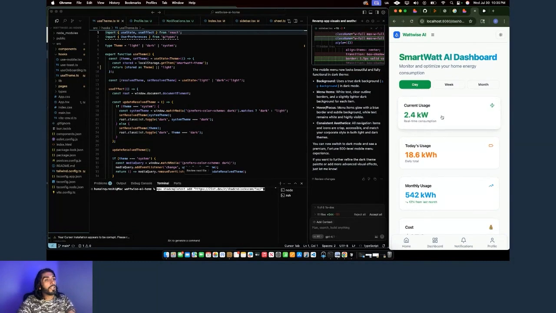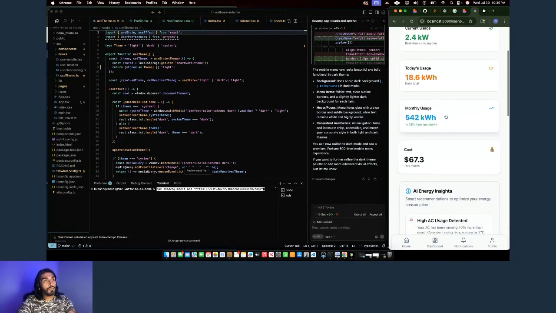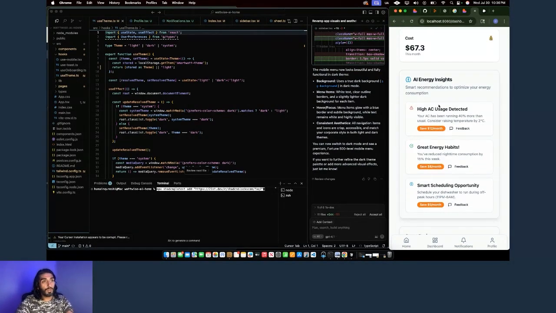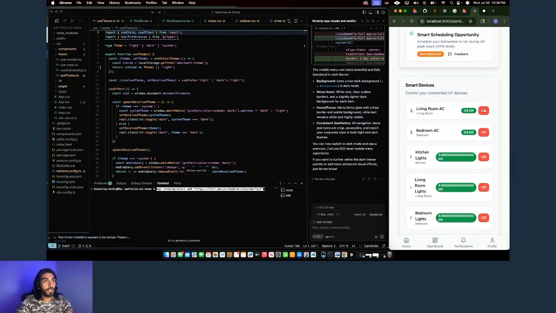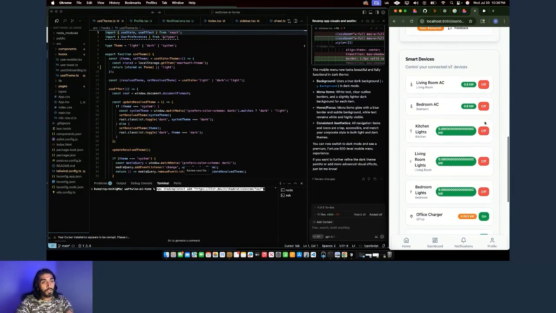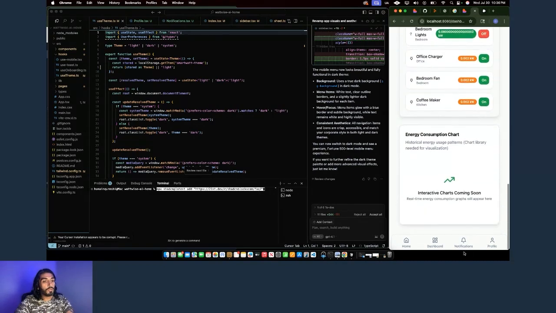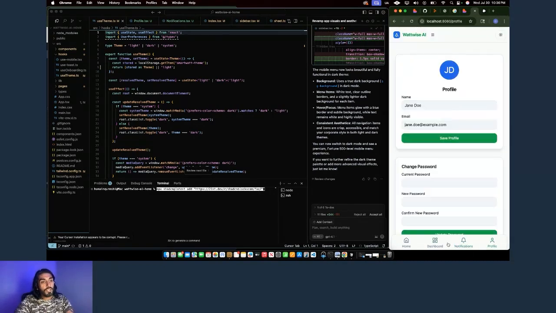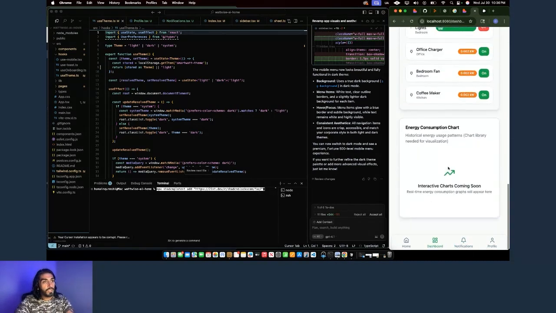Now I can go through and tell my AI to make sure that all of this is clickable and go into the appropriate places. I should be able to click just about anything on this app, right? Smart devices. I'll show you how this works. All right. I can go through and make all these clickable and go to a spot. And now I have a cool idea for this app. I'll do it just for the sake of this video.